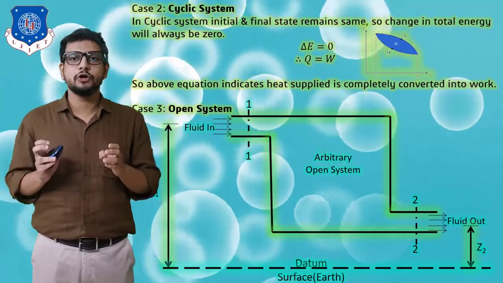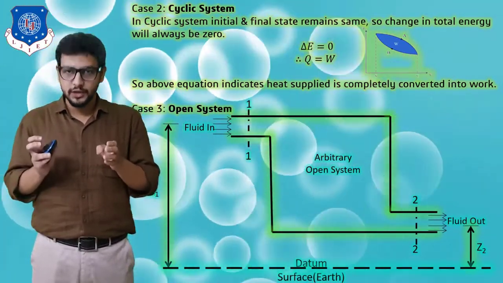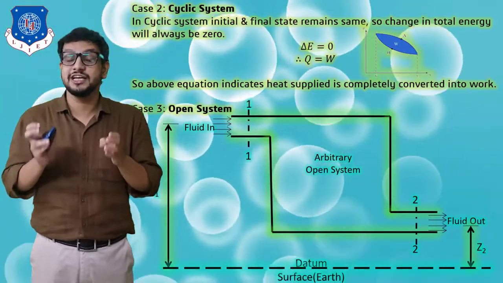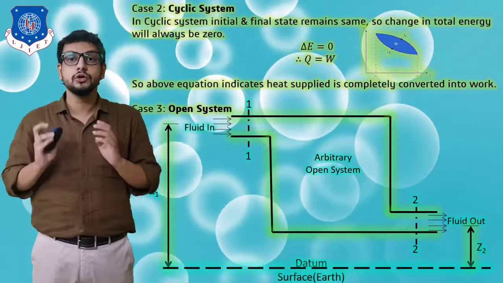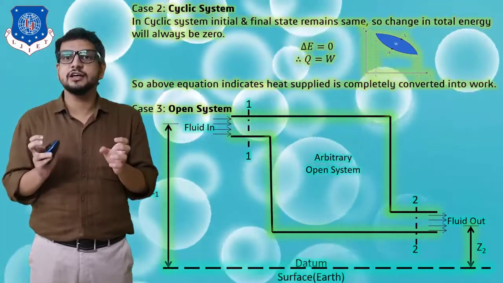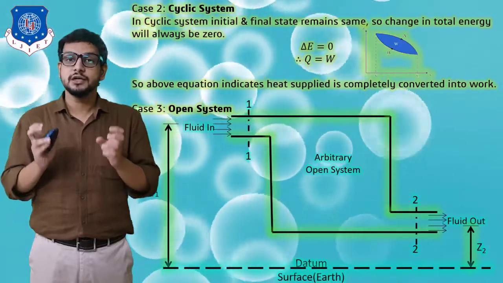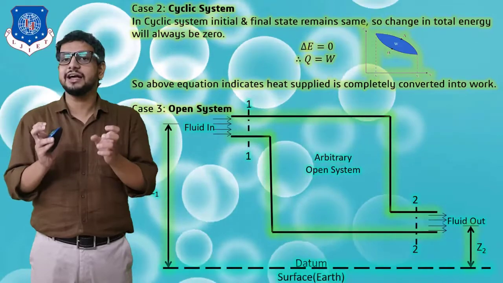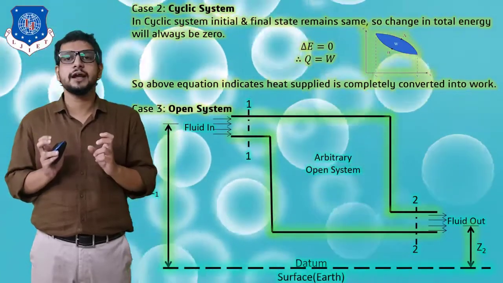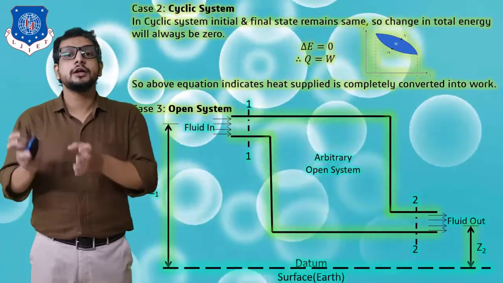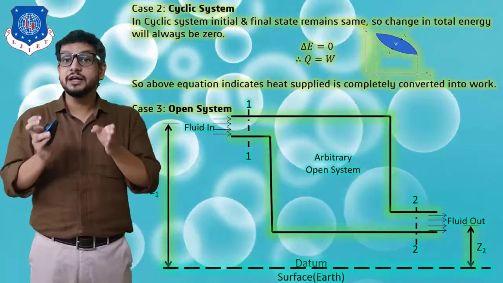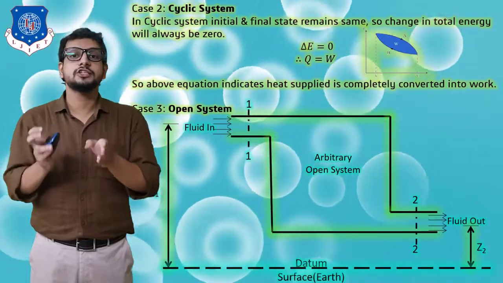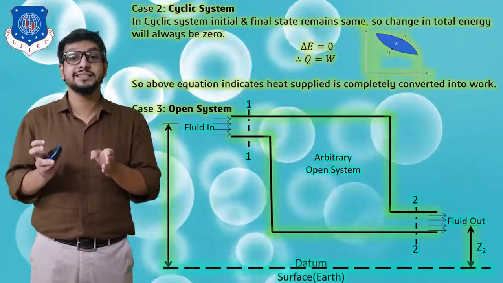I have represented this on a PV diagram. You can see that from state 1 to state 2 is process 1 to 2, and from state 2 to state 1, that is returning to its initial state, is process 2 to 1. So the total change in energy, delta E, will always be 0. Now substituting this value of delta E in our equation delta E is equal to Q minus W, we get Q is equal to W, indicating that whatever heat is supplied is completely converted into work energy or work transfer, which in an actual case is not possible.